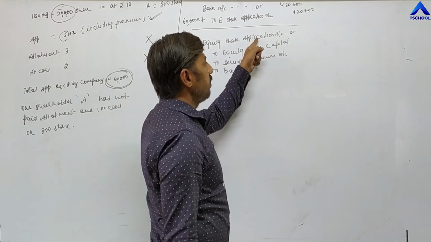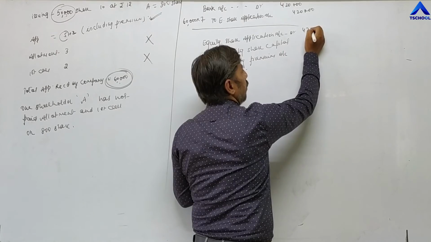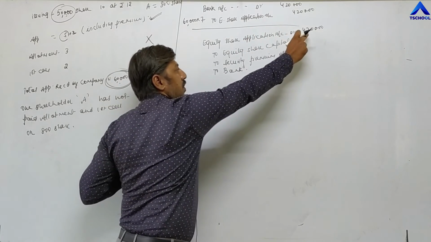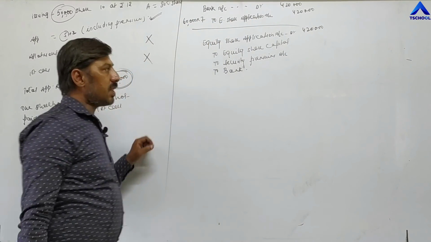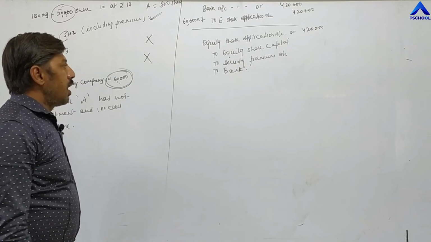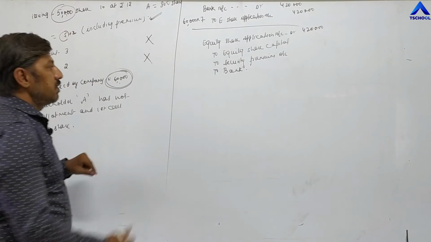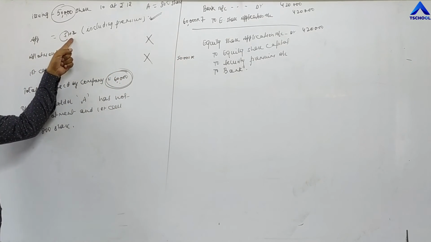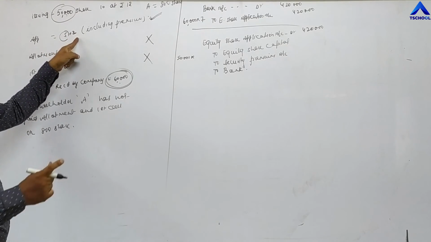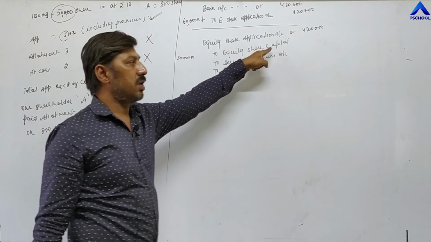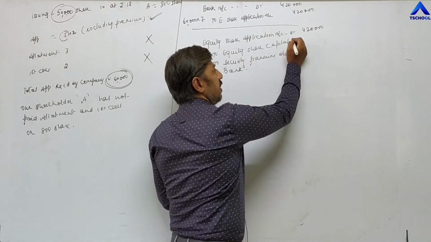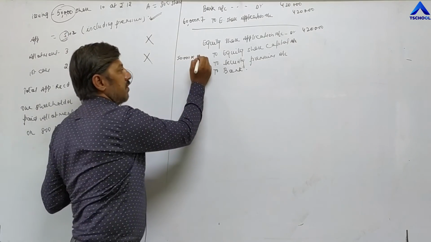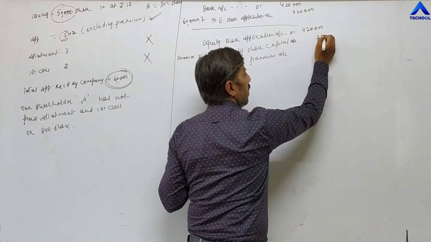The total application money we are receiving is 4,20,000 for 60,000 shares. Now out of 60,000 shares, how many shares are allotted by the company? 50,000. So 50,000 shares in front of capital. Out of 7 rupees, how much amount will be transferred to equity share capital account? 5. 50,000 into 5, 2,50,000 will be transferred to our account.